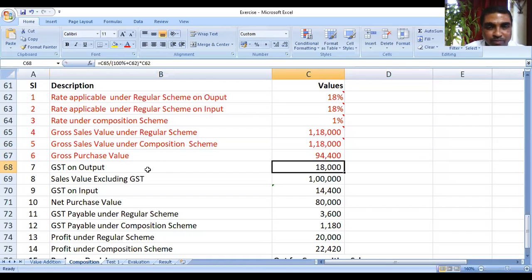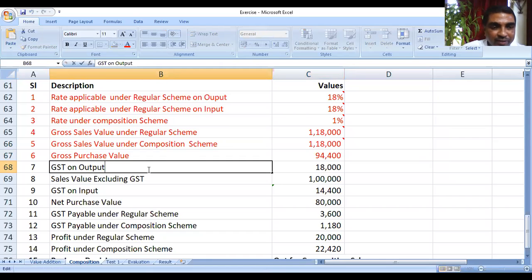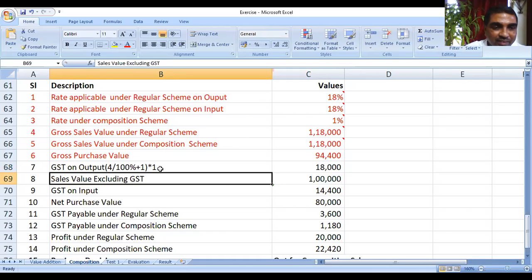So what I can do, if you want, you can write it here: is equal to 4 divided by 100% plus this is the output rate we are calculating, plus 1, then multiplied with 1. Yeah, that is the formula. This is how you can do it.